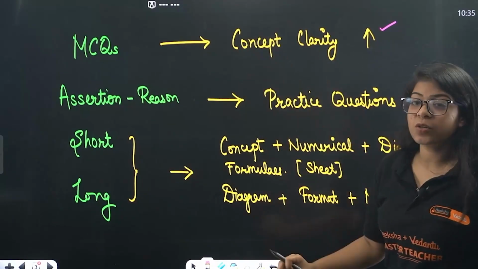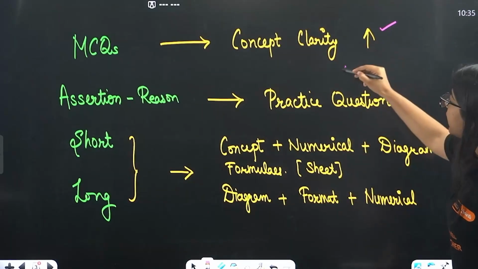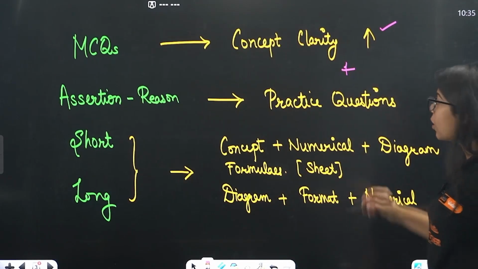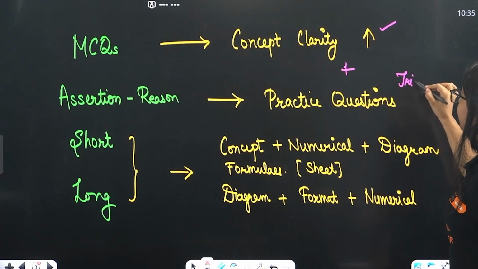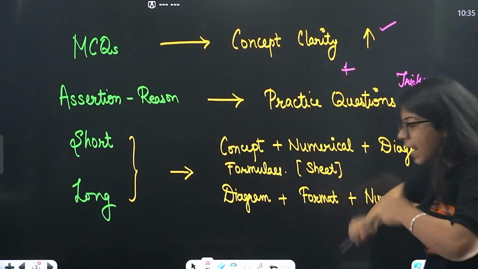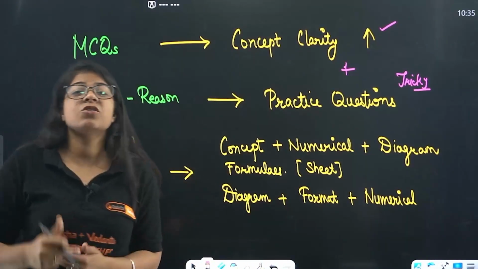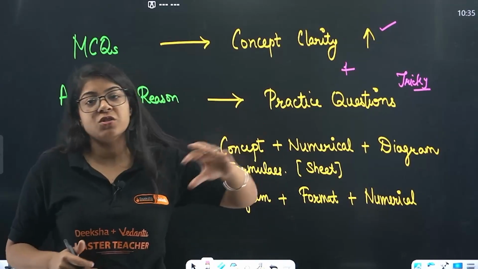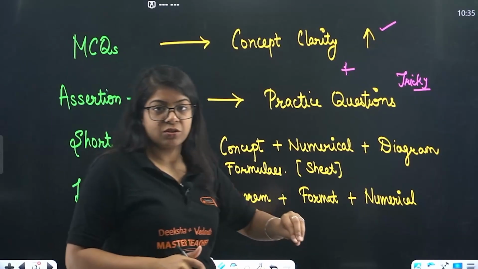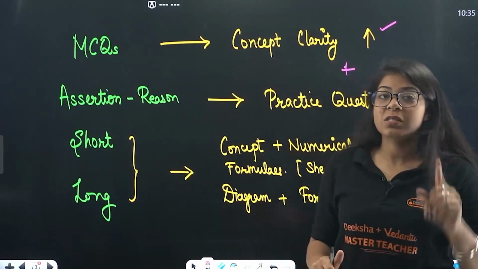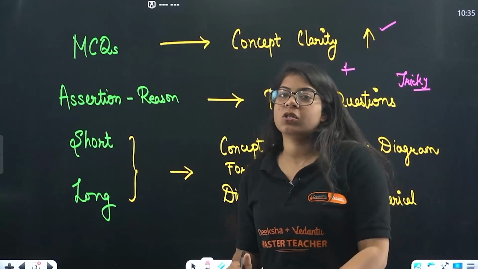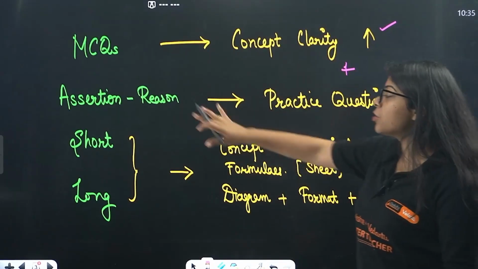Then assertion reason questions: again concept clarity plus practice these questions, because these can be really tricky, and once you get caught in the trick that CBSE has set for you, there is no coming back. Once you get confused, there is no coming back from these assertion reason questions. Okay, so make sure your concepts are clear, plus you practice a lot of questions. Done? Then short and long answers.